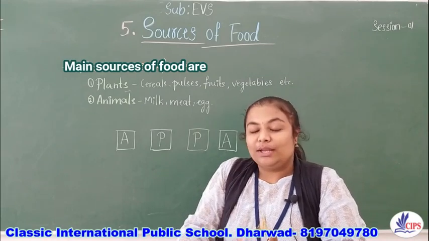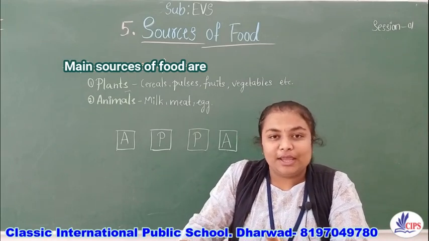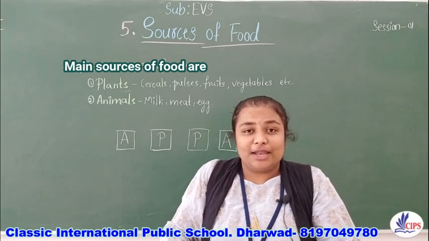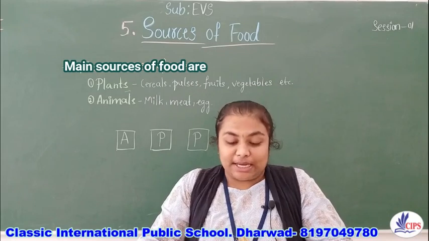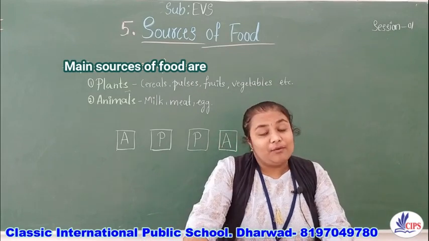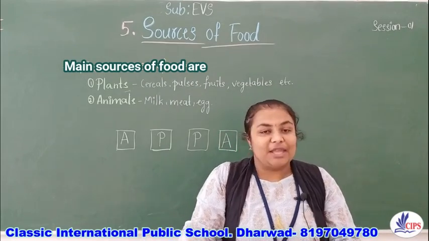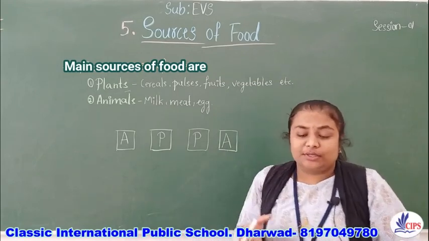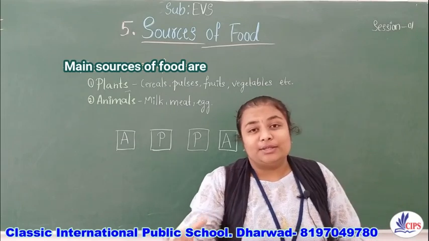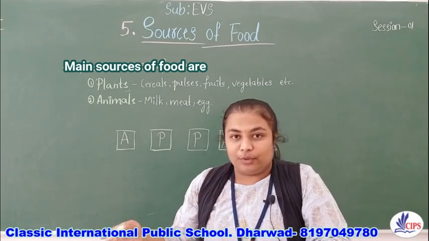If you don't eat food, you feel weak and you will not have energy. You cannot move around. So food is very important. It gives us energy, and we eat varieties of food that give us nutrients and good health.